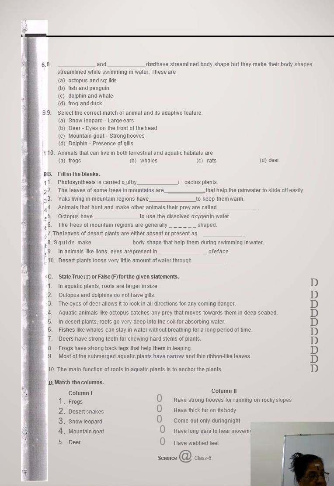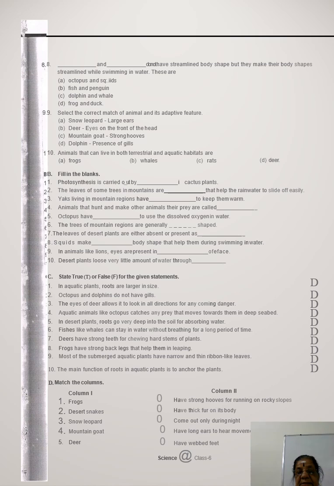Photosynthesis is carried out by the stem in the cactus plant, because in cactus the stem is flattened. The leaves are much reduced to spines to avoid transpiration. Cactus is a desert plant, so to avoid excess transpiration, the leaves are reduced to spines.